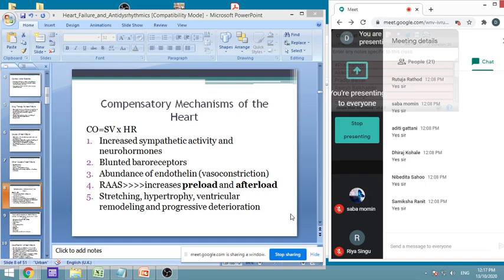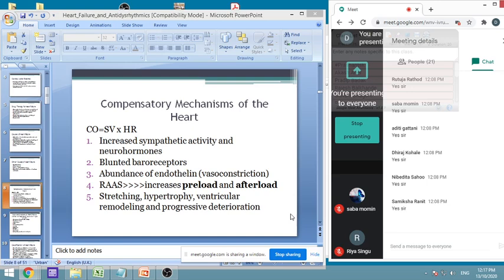Then the second thing is that whenever there is an injury because of ischemia or higher workload, the demand will be much more. It was not exactly angina, but the demand is too much, and it is not met, so it will cause ischemic injury.